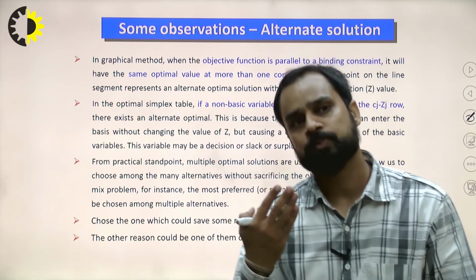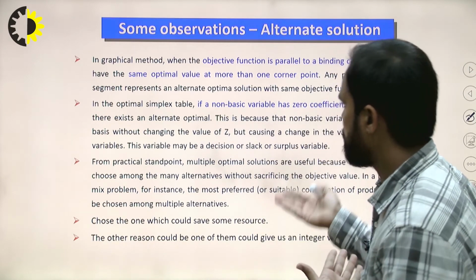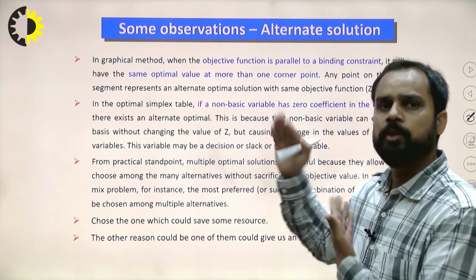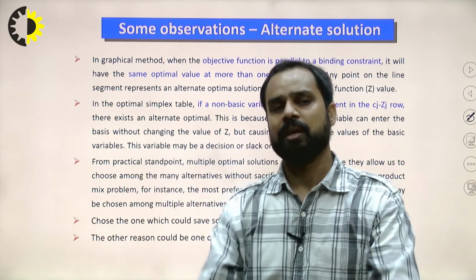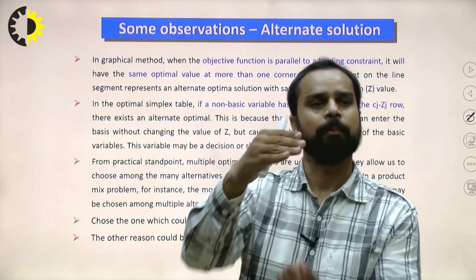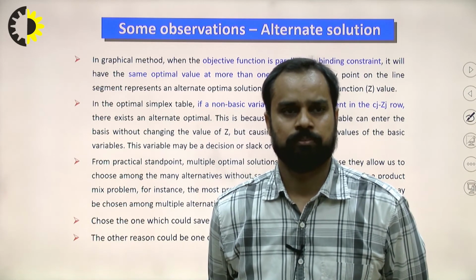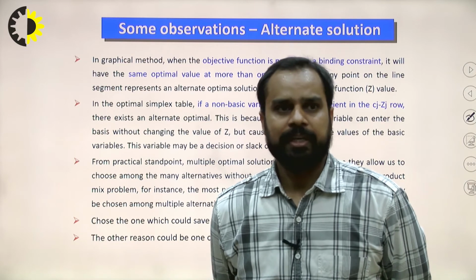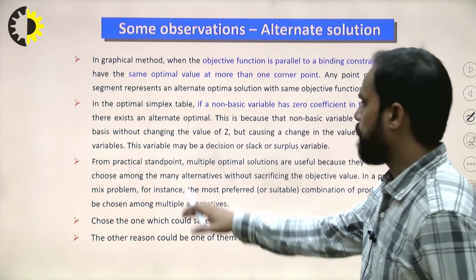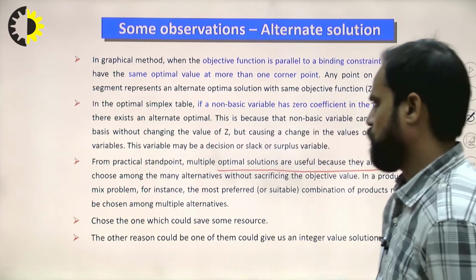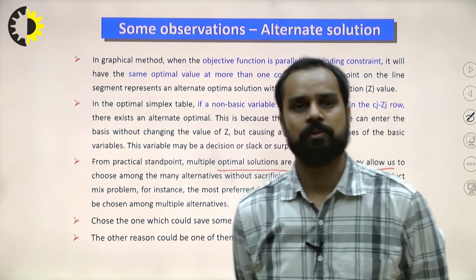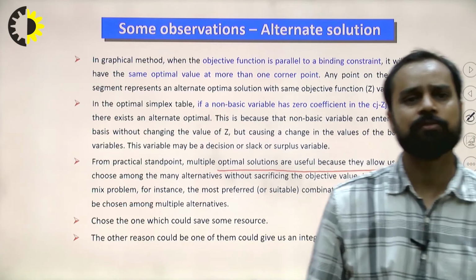But in the case of the simplex algorithm, I have already discussed that if any of the non-basic variables has a zero coefficient in the Cj minus Zj row, then an alternate optimal solution exists. Right? So from a practical standpoint, multiple optimal solutions are useful because they allow us to choose among many alternatives without sacrificing the objective function value.